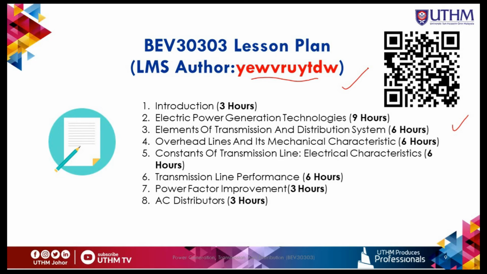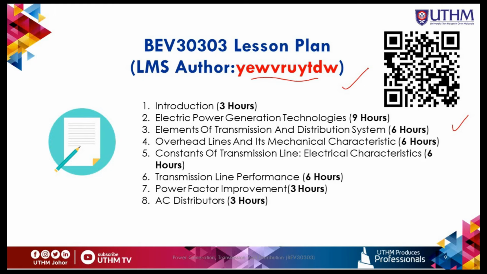Basically for this chapter, we explain the conventional power generation technologies. For example, we have the coal-fired power plant, the gas turbine, the combined cycle power plants, and then we have the renewable energy sources. For example, hydropower plant, solar photovoltaic, wind energy, and so on. And also we have the economics of power generation.